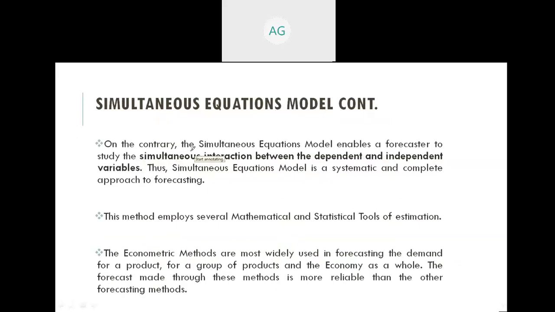So, on the contrary, the simultaneous equation model enables a forecaster to study the simultaneous interaction between the dependent and independent variables. So the forecaster can study simultaneously the relationship between the dependent and the independent variable.